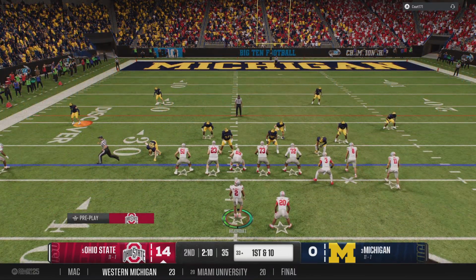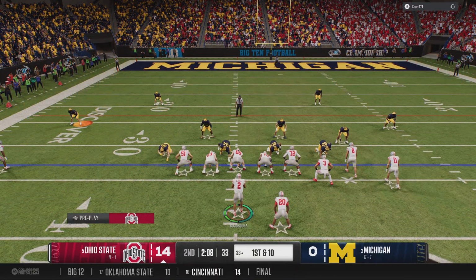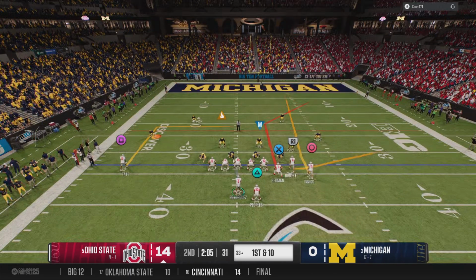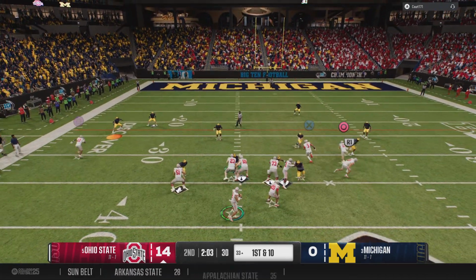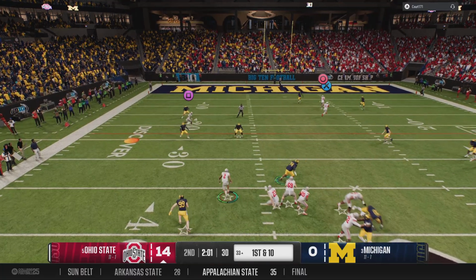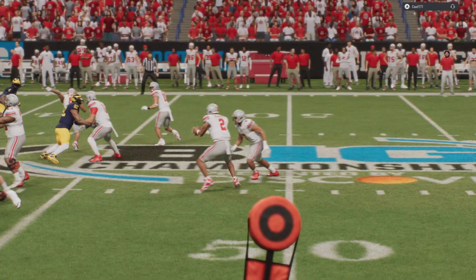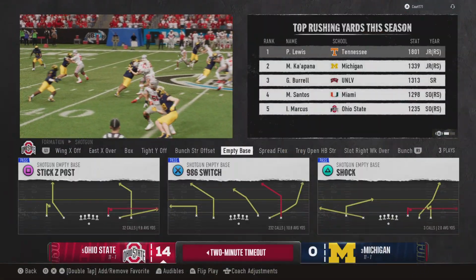Buckeyes begin a new series here, 1st and 10. And the quarterback looking to make a play through the air. Extending the play now. He'll avoid the big hit with the slide.